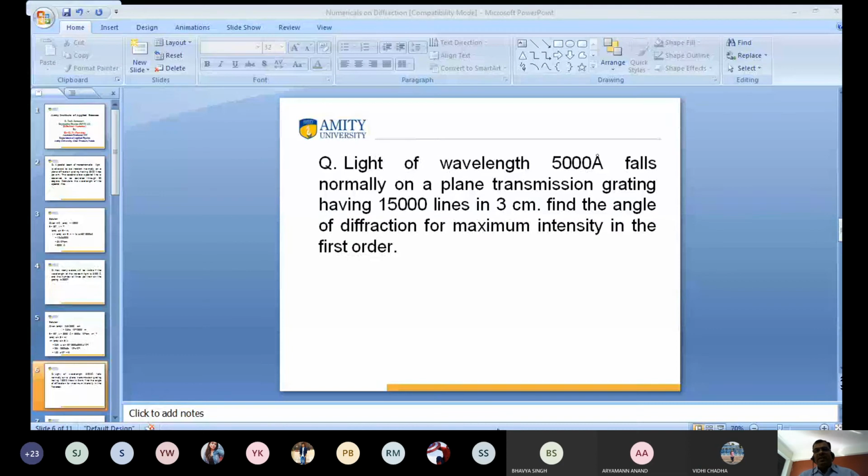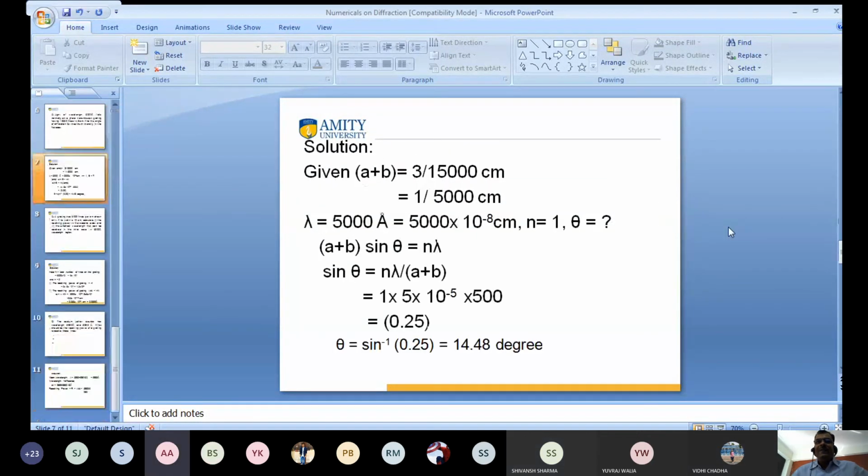I'll see. But Vidhi, you are making some mistake, I hope so. Sir, can you repeat? 14.47. Yes. Who gave 14.47? Ah, yes, good. Yuvraj Walia, and anyone more? Sir, I'm also getting 14.47. What is your name? Bhavya Singh. Anyone more? Sir, me, Simran Sharma. Sir, I'm also getting 14.4. Okay, good. So this is the answer.